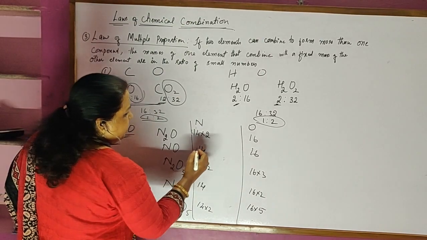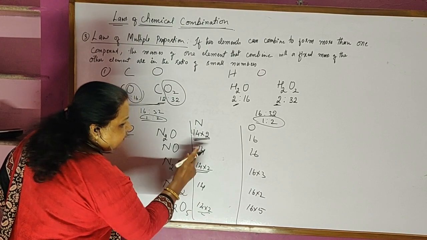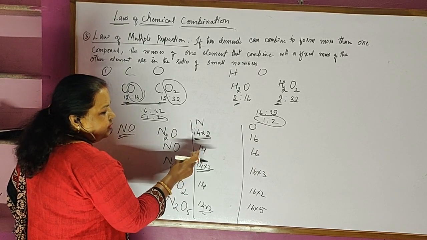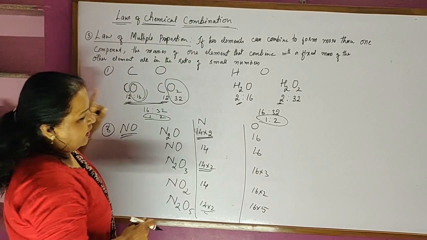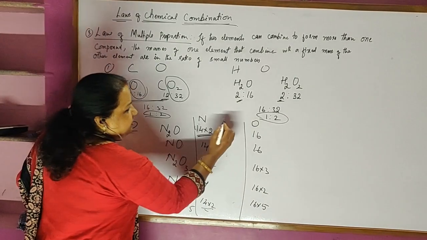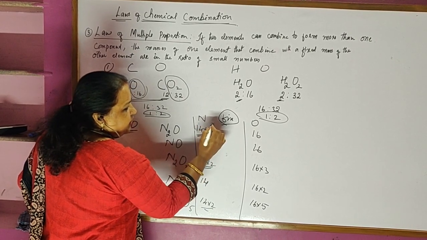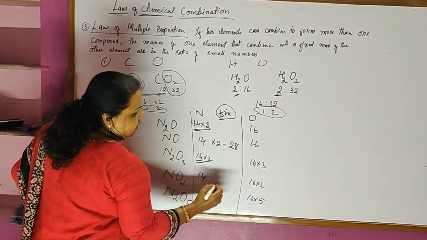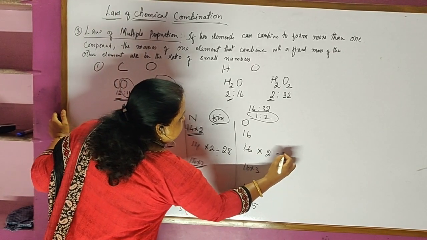So here what I get is 28, 28, 28, whereas in these two it is 14. Either I have to make this equal to 14, or I have to make this one equal to 28. Why? We have to fix the mass of one element. Then we can calculate the ratio of the other element which is combined. Let's say when we are fixing it, I will fix the nitrogen as 28. So how do I get this? If I multiply here by 2, I will get this as 28. And when I multiply this by 2, I should also multiply the oxygen by 2, which is equal to 32.